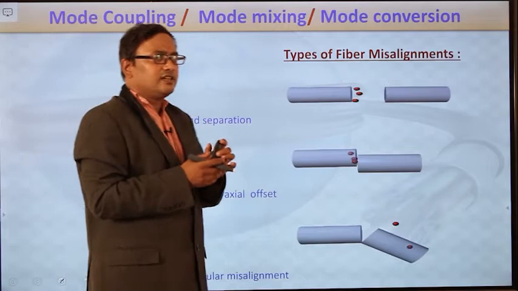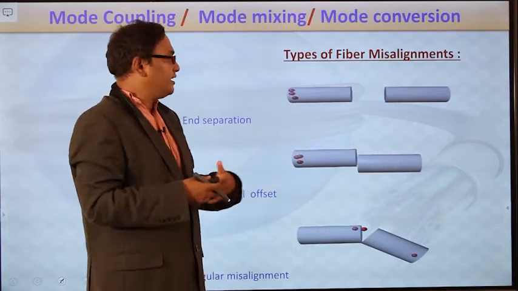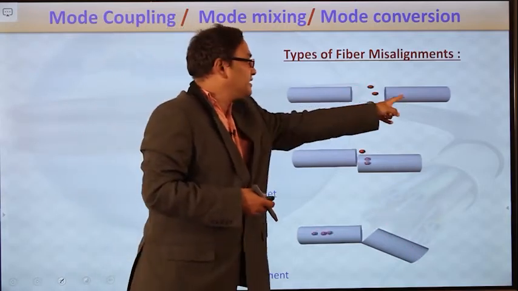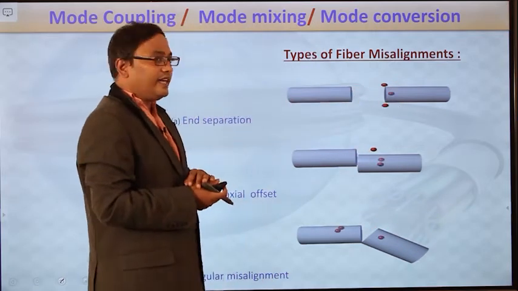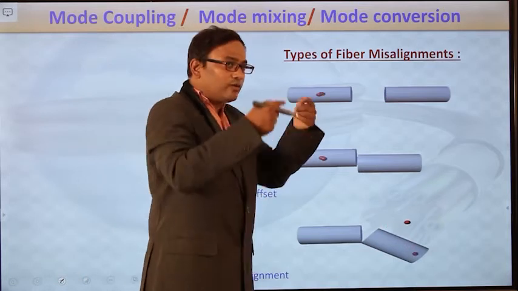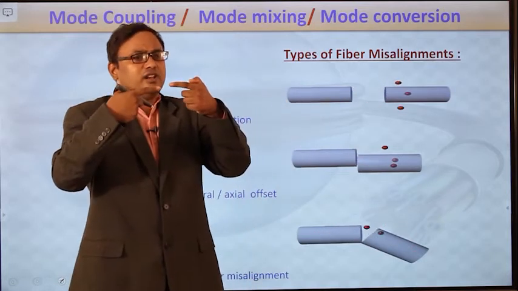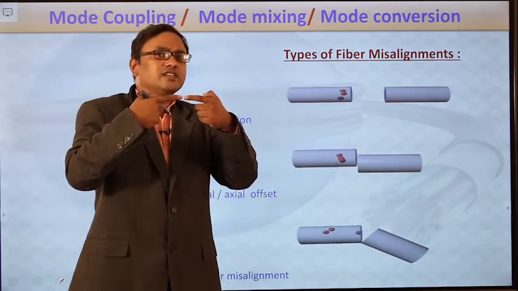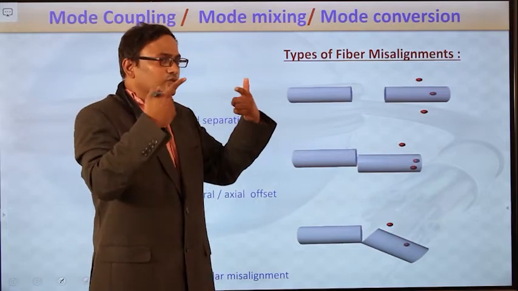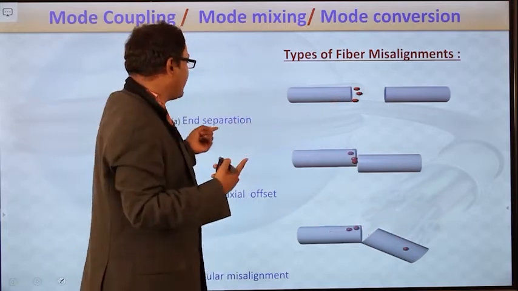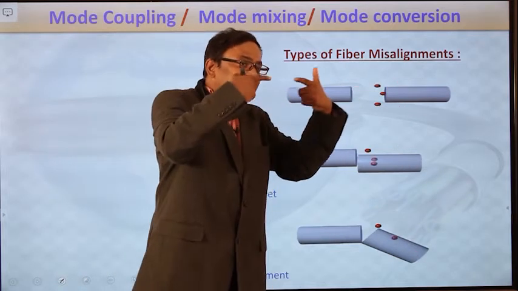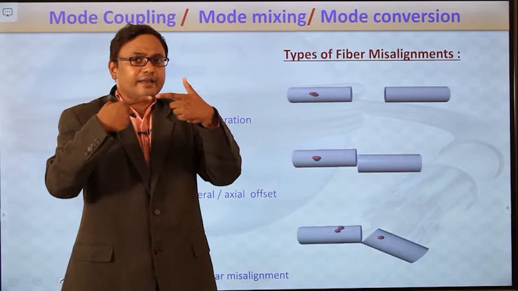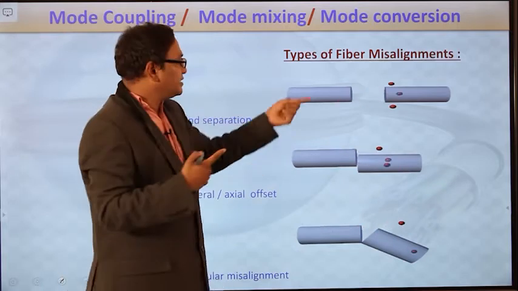First one, let us consider two fibers which are going to be connected. So this is the first fiber and this is the second fiber, and the light photons are propagating in them, right? And these fiber core dimensions are very small, in the order of micrometers. So if two fibers are aligned with some gap, if there is a small unwanted end separation between the two fibers, just observe what is happening.